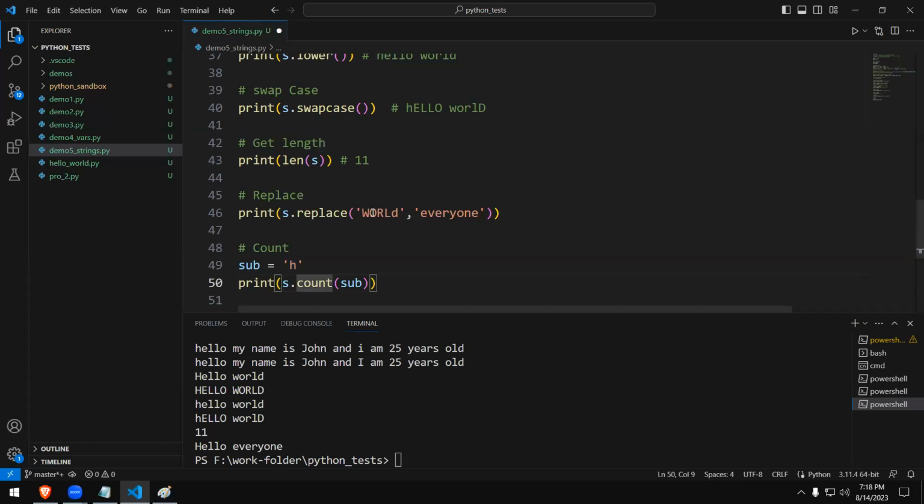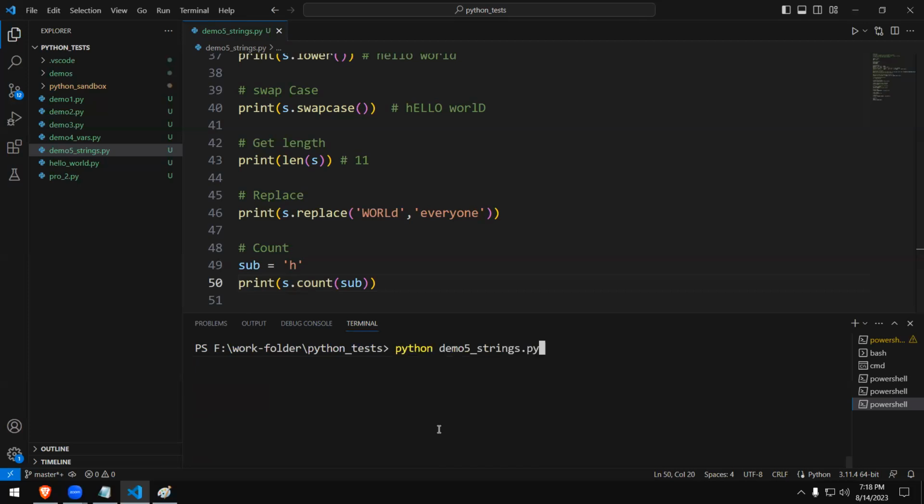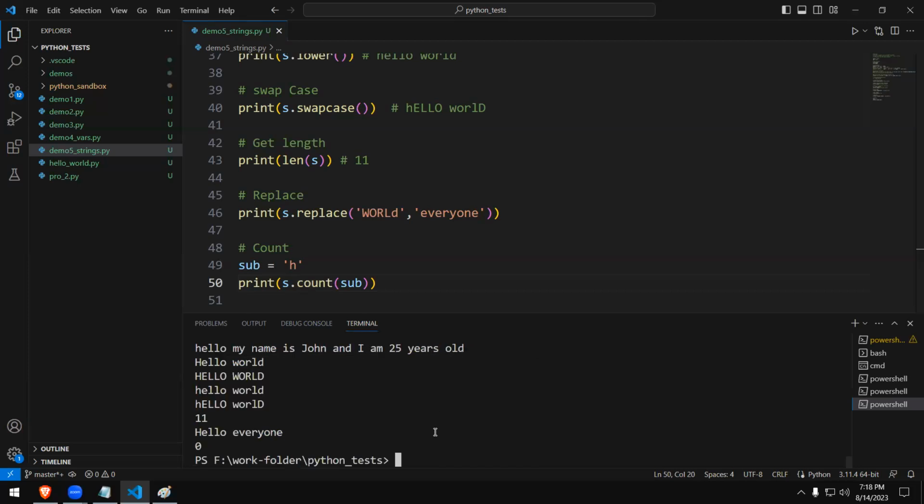In this character sequence, you don't find any simple letter h, do you? You don't. So we should get the output as 0. Let's try that and see first. Okay, as I correctly said, the answer is 0.